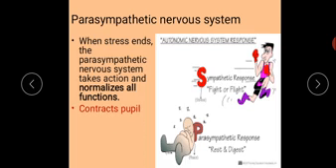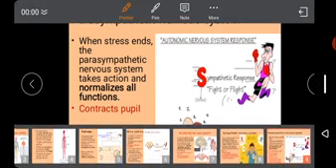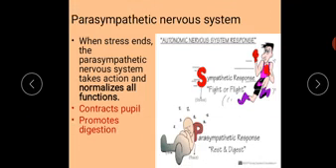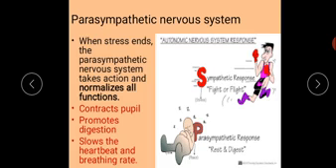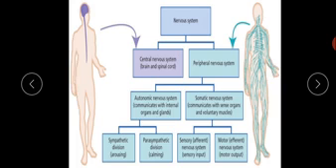It again contracts the pupil, promotes digestion, and slows the heartbeat and breathing rate. It is also called the rest and digest response. So in case of parasympathetic situations, the response produced is called rest and digest. Be normal. Clear?